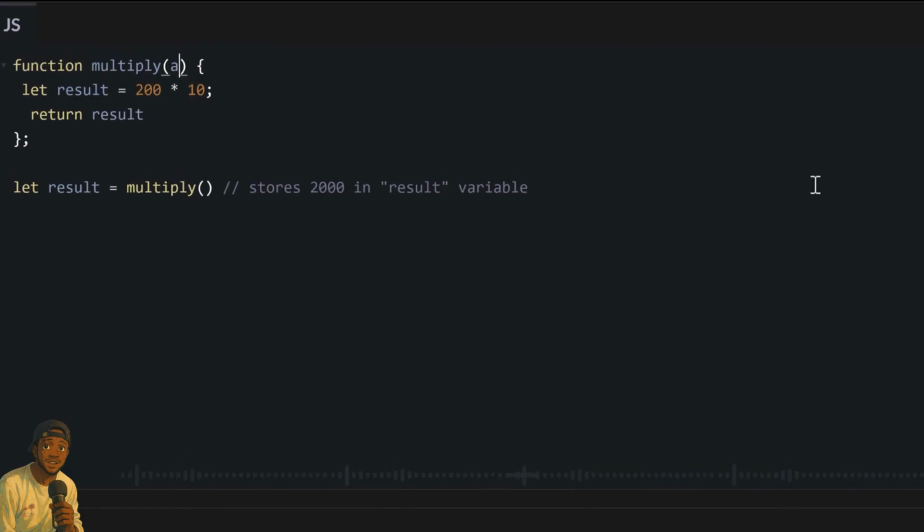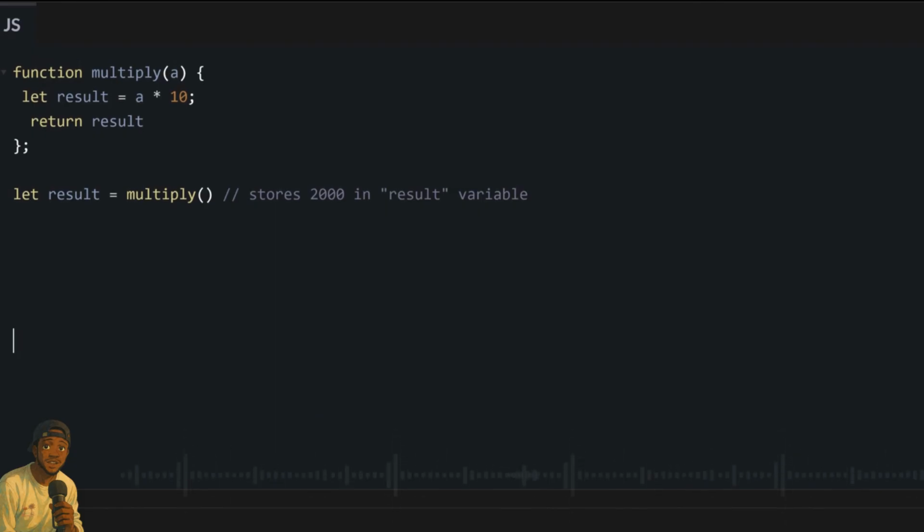You can use any name for your argument, it really doesn't matter. So for our argument, we will use A. Now inside our curly braces where we had 200, we will write A. So what this new function does now is multiply A times 10 instead of 200. We are making it more flexible by saying any argument the user gives you, you multiply it by 10. So now it can multiply any number by 10, not just 200 like before.